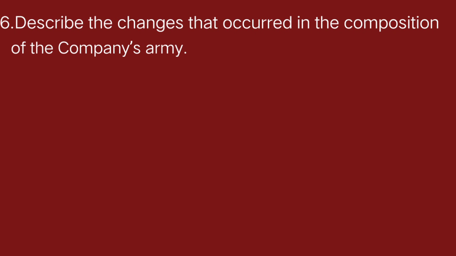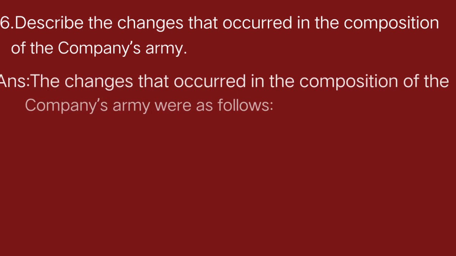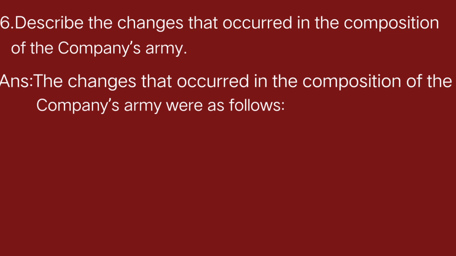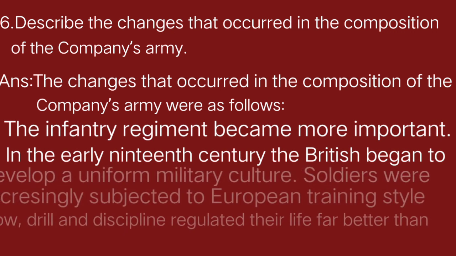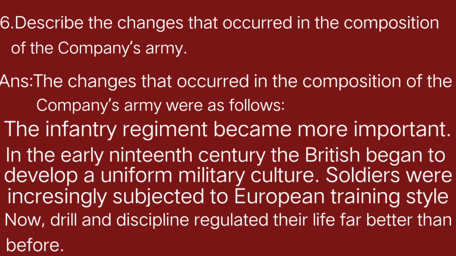Describe the changes that occurred in the composition of company's army. Answer is, the changes that occurred in the composition of company's army were as follows. The infantry regiment became more important. In the early 19th century, the British began to develop a uniform military culture. Soldiers were increasingly subjected to European training style. Now, drill and discipline regulated their life far better than before. So they started living in a more disciplined way. They started training in the military culture.